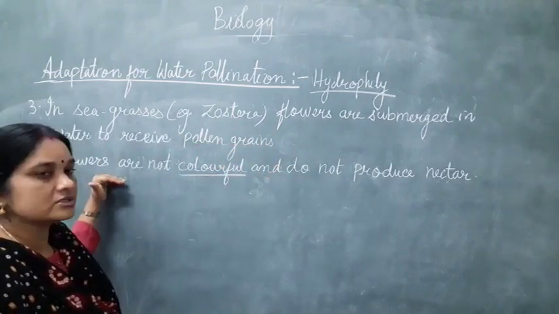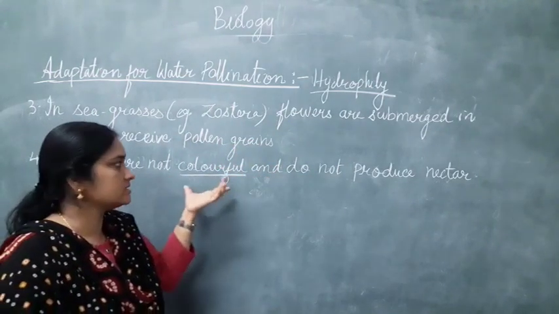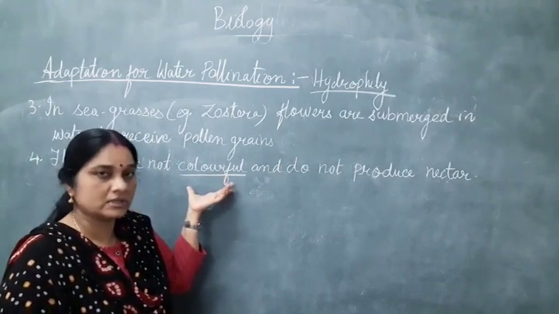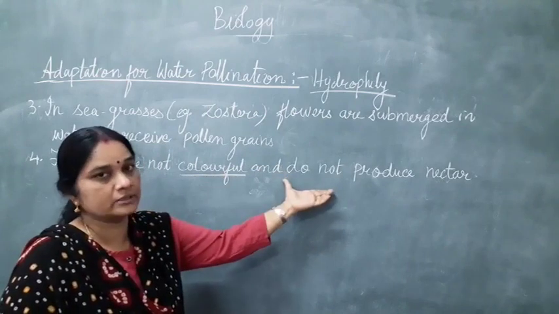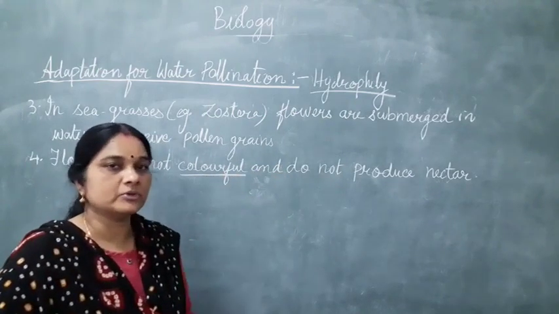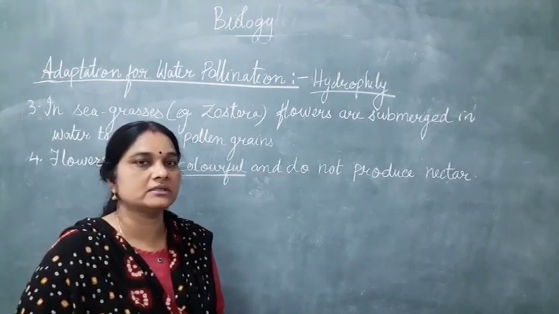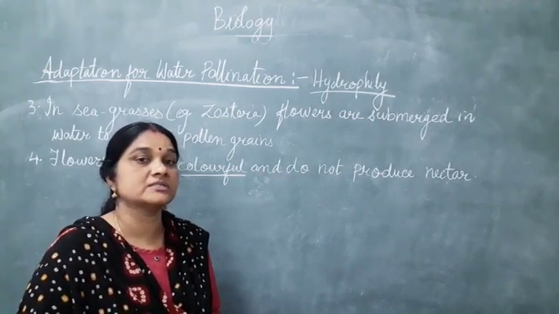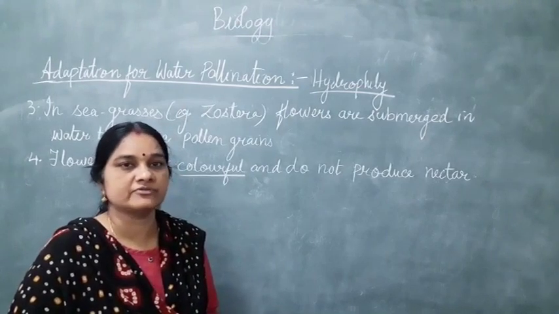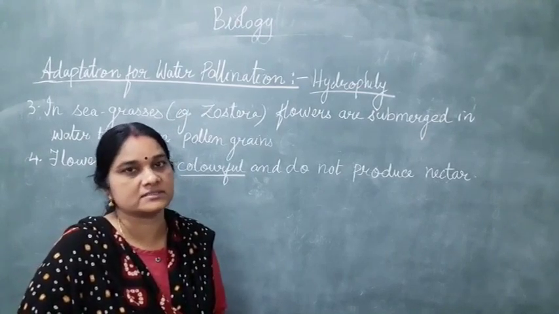Next, the feature, same as wind pollinated flowers: the flowers which are pollinated by water are not colorful and they do not produce nectar to attract insects. Next, we will study the next kind of pollination, where the agent which causes pollination comes under the biotic factor, that is, insect pollinated flowers. What are the special features of insect pollinated flowers?